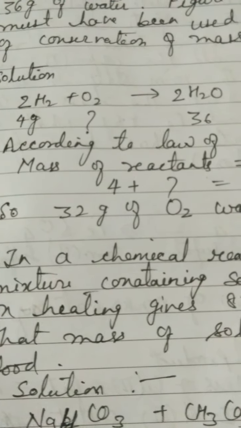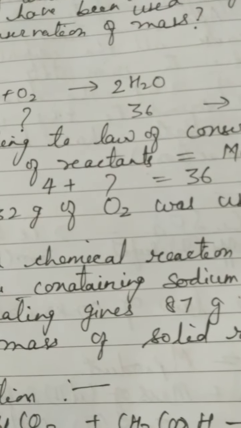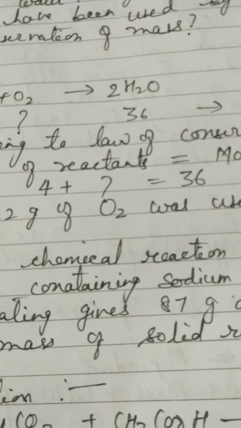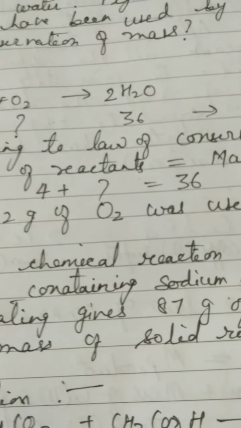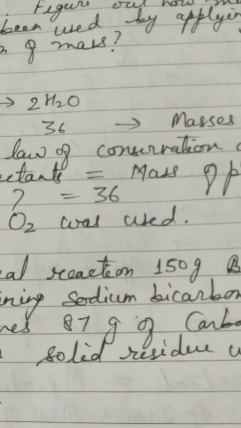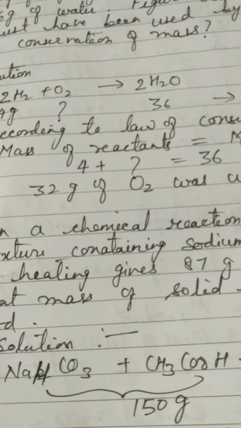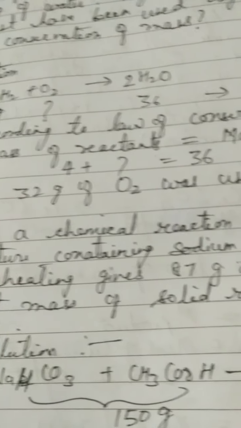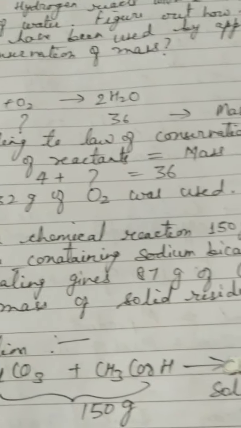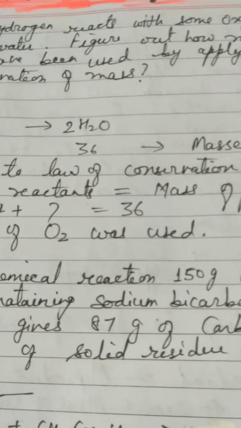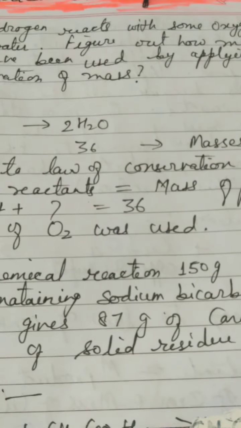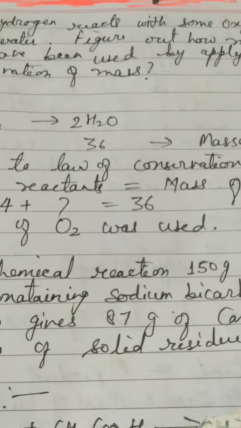Hydrogen mass is given as 4 gram, oxygen mass is not given, so you put a plus sign and put a question mark there because that is unknown, and then equate with 36 gram of water. Naturally you will calculate the mass of oxygen: 36 minus 4, so 32 gram of oxygen will be used for the combination with hydrogen to make water.